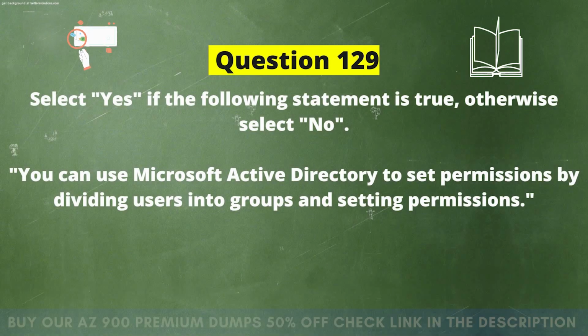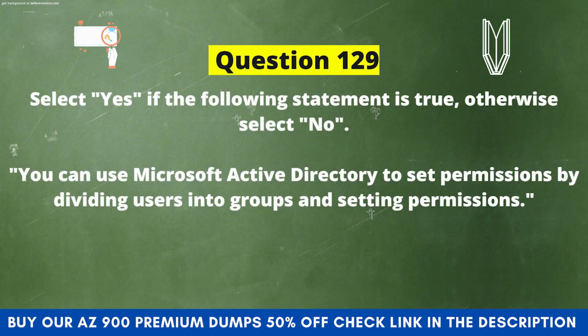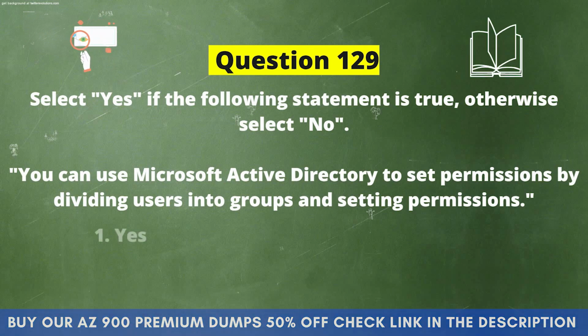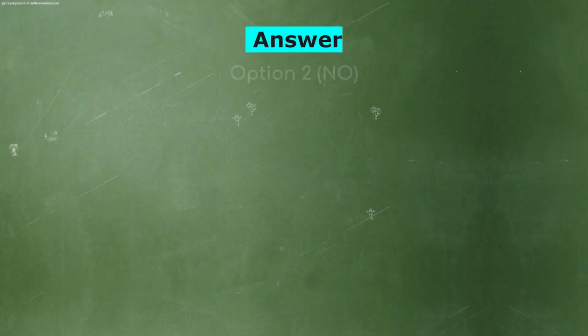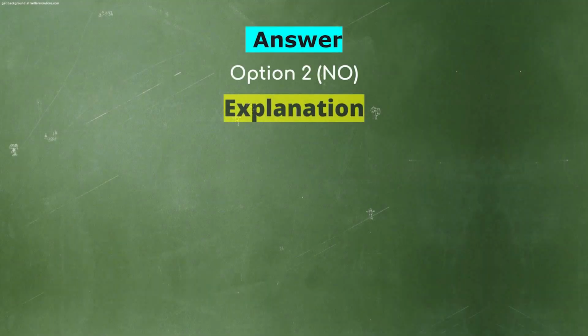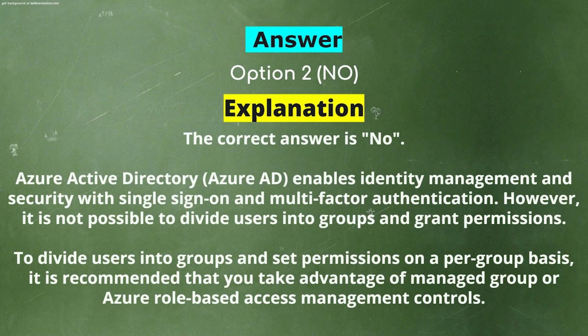Next question. Select yes if the following statement is true. Otherwise, select no. You can use Microsoft Active Directory to set permissions by dividing users into groups and setting permissions. Is it yes or no? And the correct answer is no. Explanation. The correct answer is no.